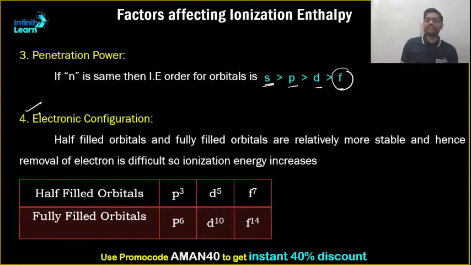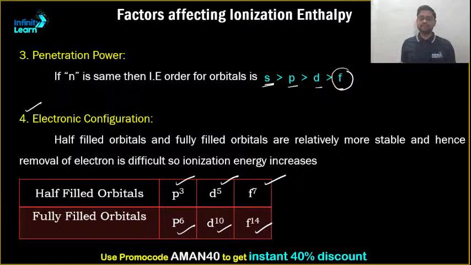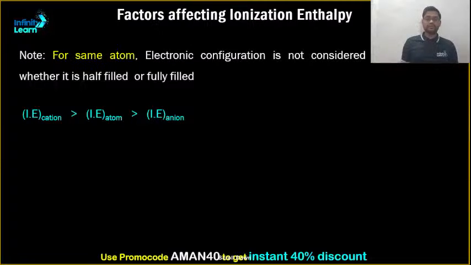Talking about electronic configuration, yes, half filled and completely filled orbitals will show reluctance to give away the electron easily because their stability will be disturbed. Half filled orbitals like p3, d5 and f7, and completely filled like p6, d10, f14. Clear? Sure. So please remember this. These are the factors that affect ionization enthalpy.